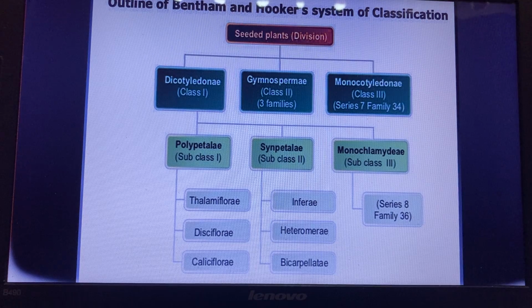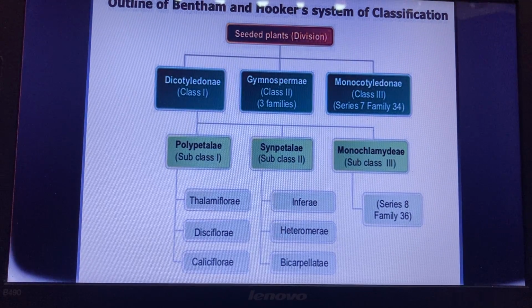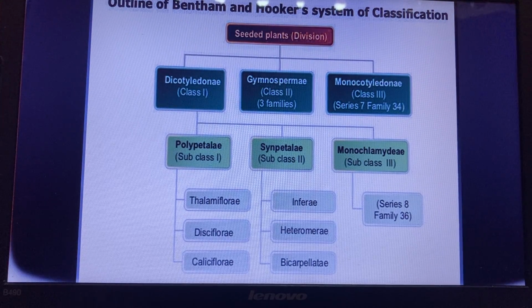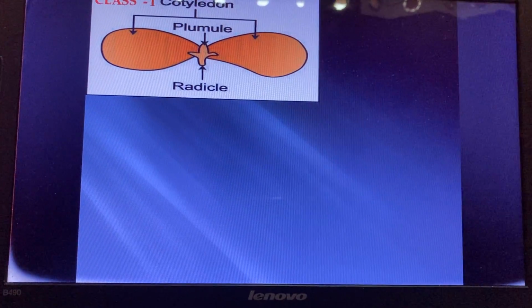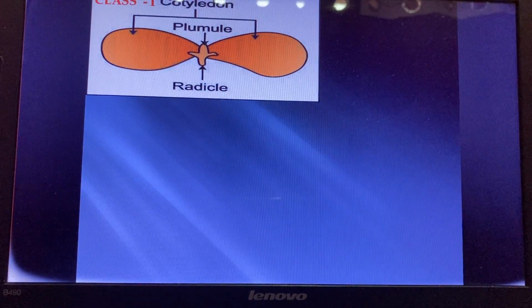Under the Dicotyledonae, there are subclasses Polypetalae, Gamopetalae, and Monochlamydeae. Under the Polypetalae, there are different series: Thalamiflorae, Disciflorae, Calyciflorae. Under the Gamopetalae: Inferae, Heteromerae, Bicarpellatae. Then under the Monochlamydeae, there are 8 series and 36 families. So the division of spermatophytes is divided into 3 classes, as we have just discussed. Dicotyledonae. So we will see the characters of dicotyledons.